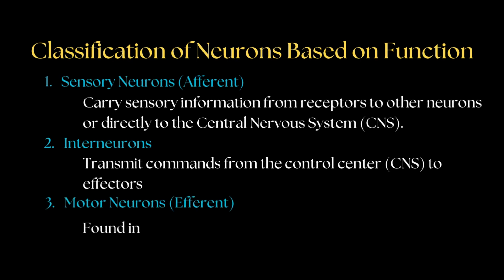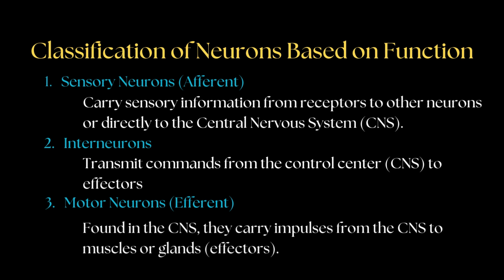Motor neurons transmit impulses from the central nervous system to muscles or glands. They are crucial for initiating and controlling movement or other physiological responses.